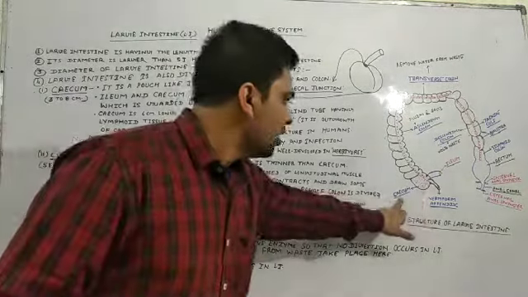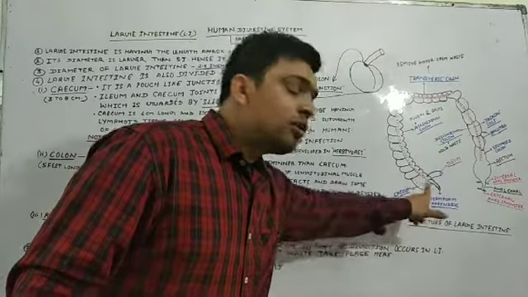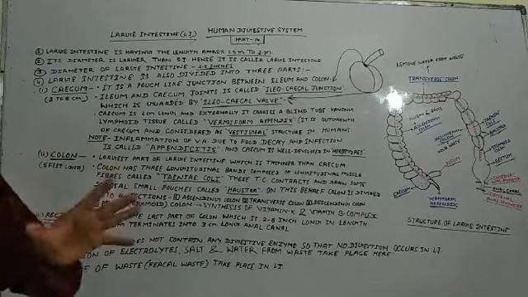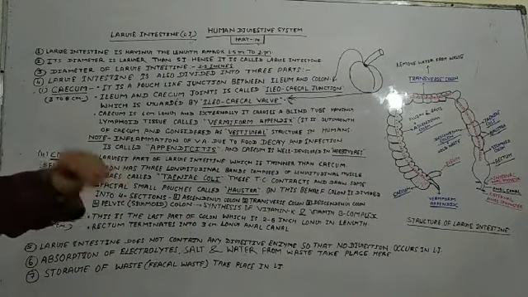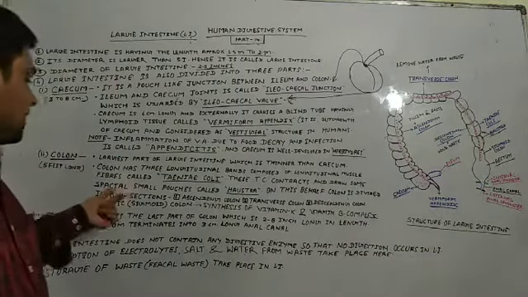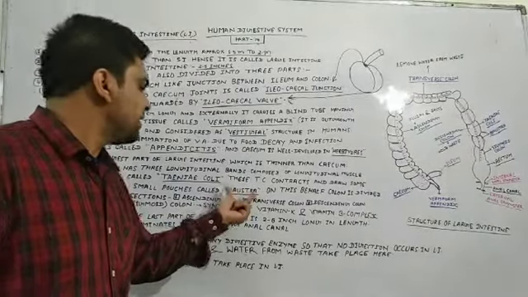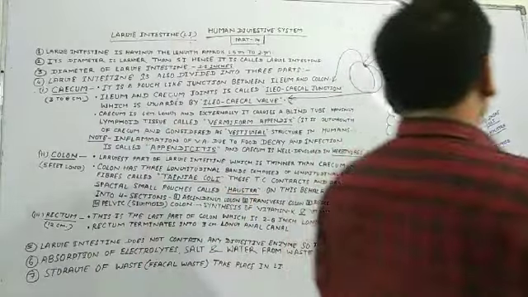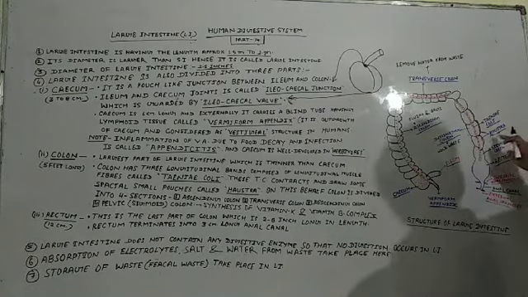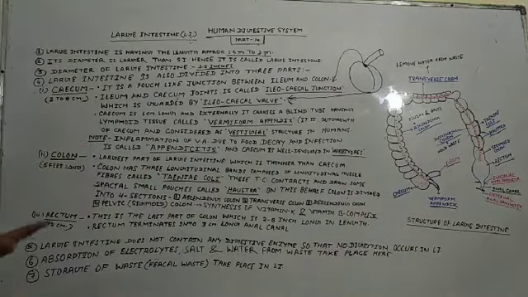Clear? And we have already seen that the cecum is also a pouch-like structure. These pouch-like structures are formed once again in the next part of the large intestine, which is known as the colon, and these small pouches are called haustra. Remember, students, these small pouches are known as haustra. You can see here, these are haustra. Clear, students?